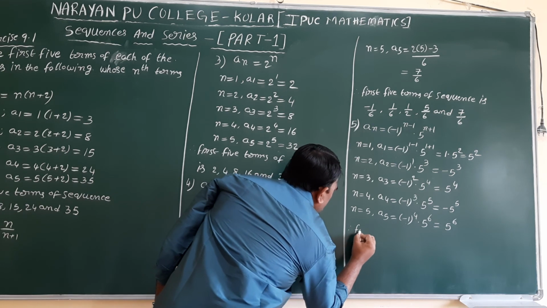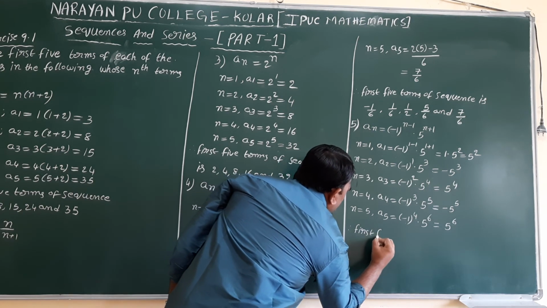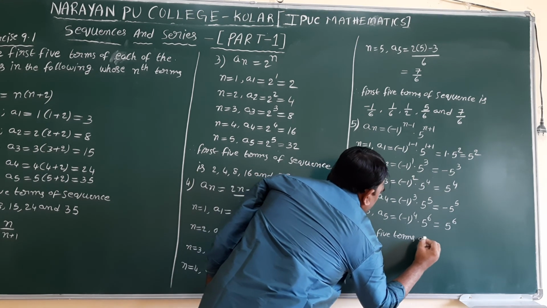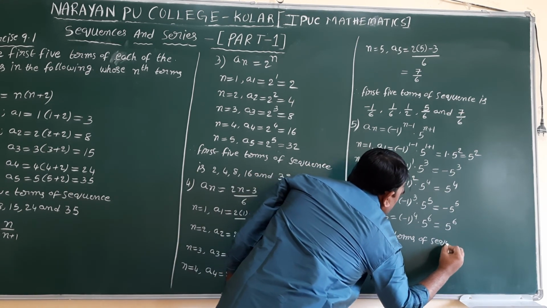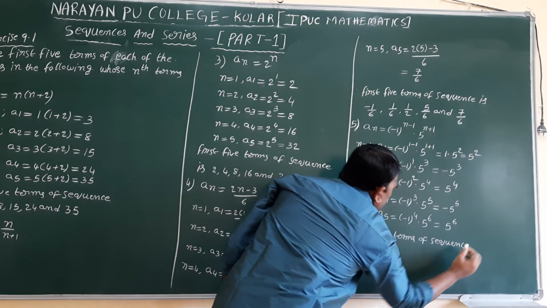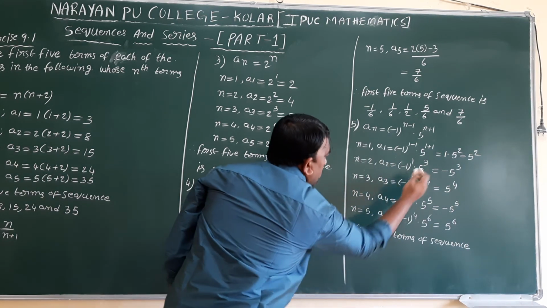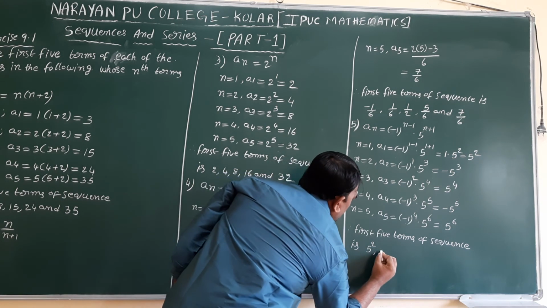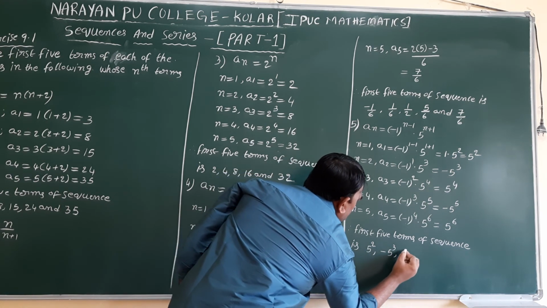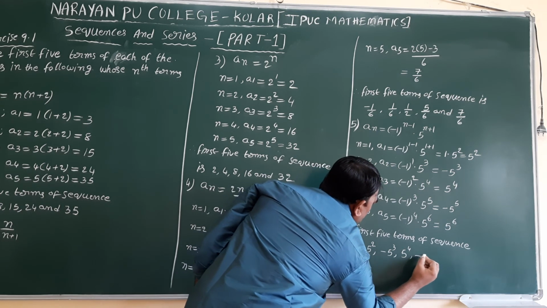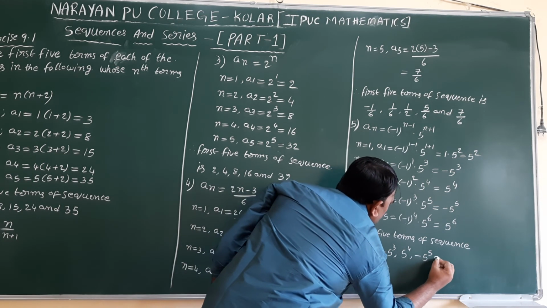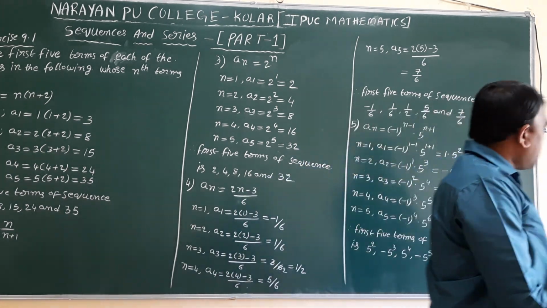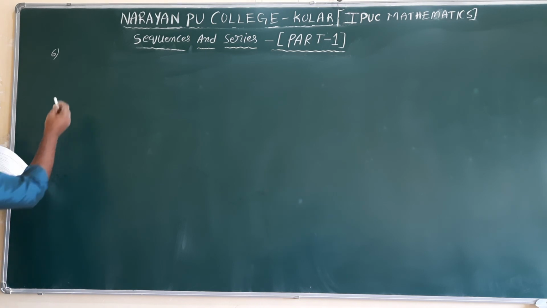Therefore, first 5 terms of the sequence are: a1 is 5 square, minus 5 cube, 5 power 4, minus 5 power 5 and 5 power 6. Next question.